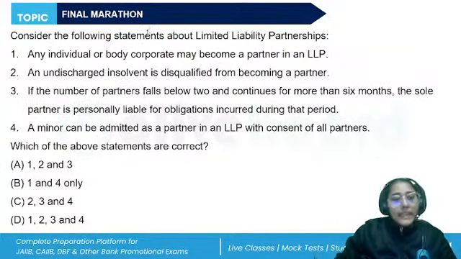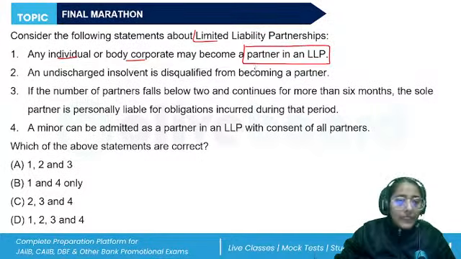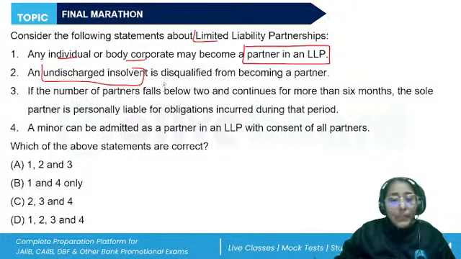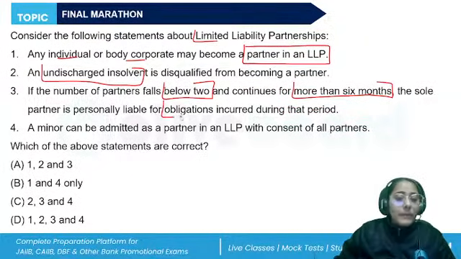Next question. Consider the following statements about LLPs. One, an individual or body corporate may become a partner in an LLP. Two, an undischarged insolvent is disqualified from becoming a partner. Three, if the number of partners falls below 2 and continues for more than 6 months, the sole partner is liable for the obligations incurred during this period.